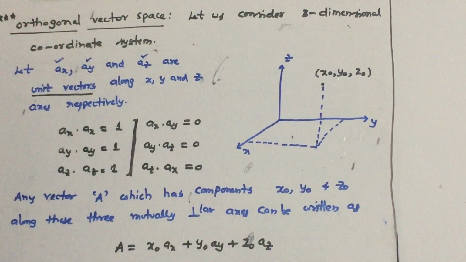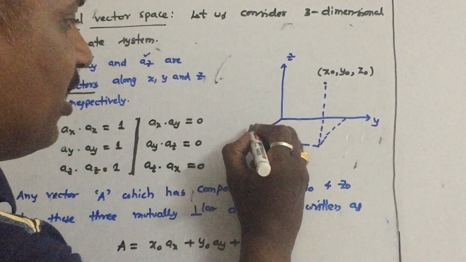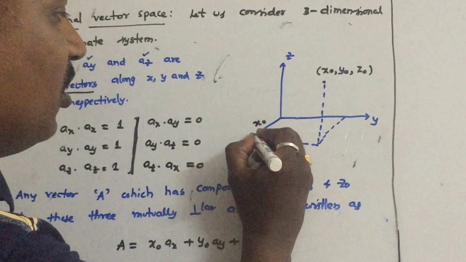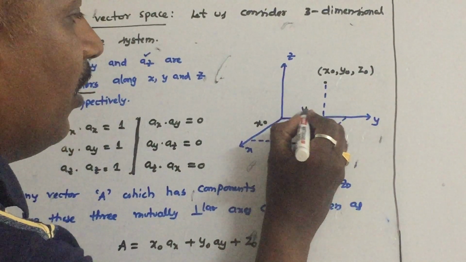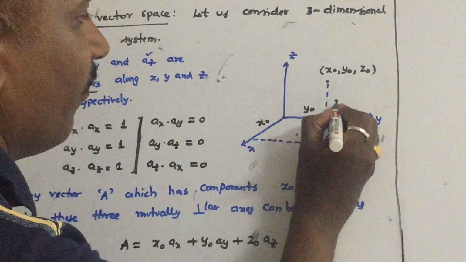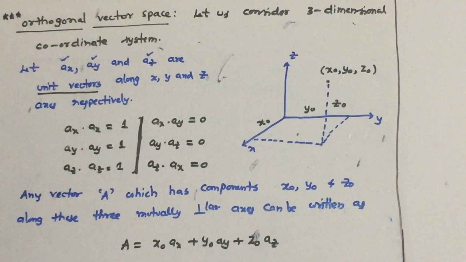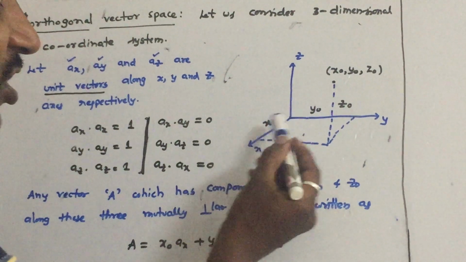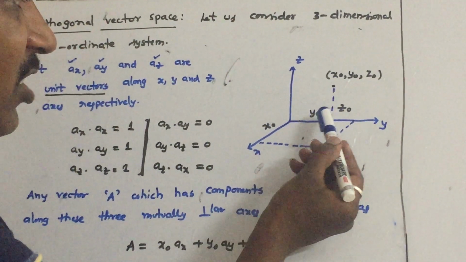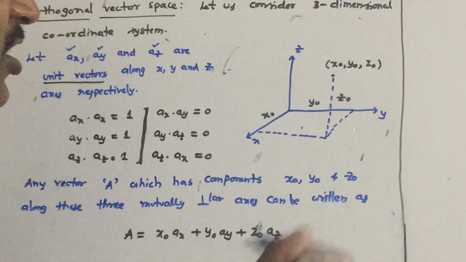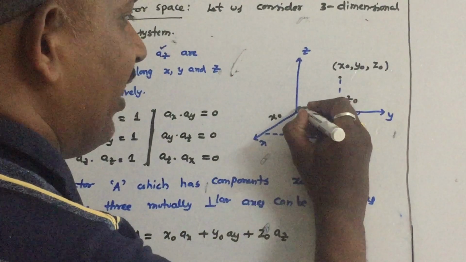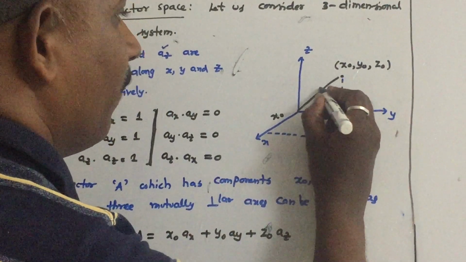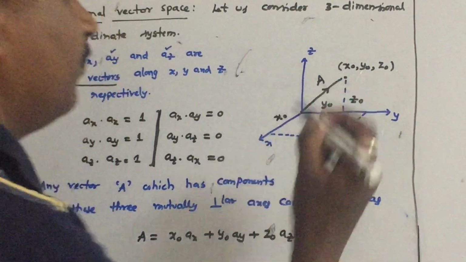You can see that x0 is this component, y0 is this component, and z0 is the height. So the component along the x-axis is x0, along the y-axis is y0, along the z-axis is z0. Let us draw a vector. This is the vector A.